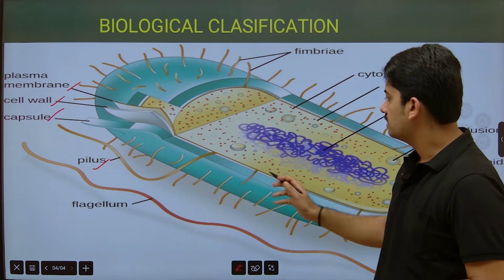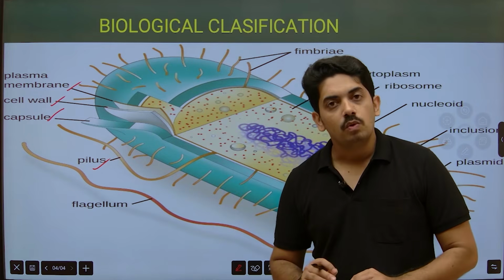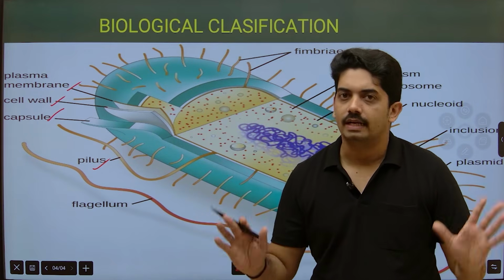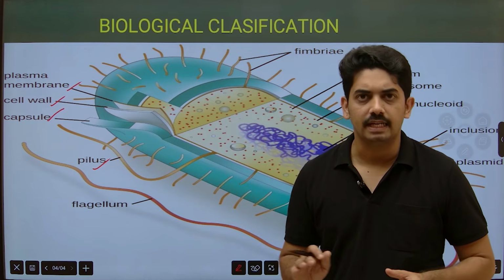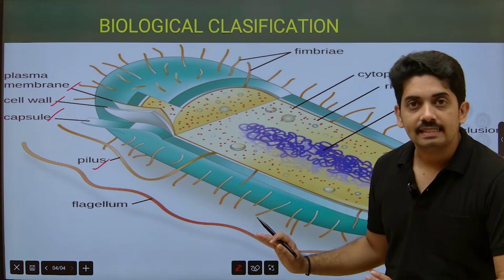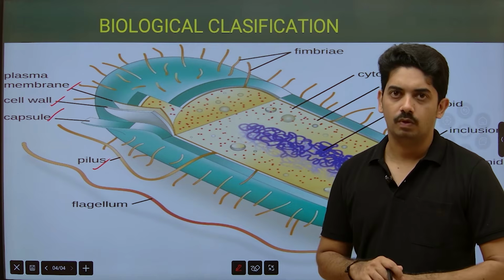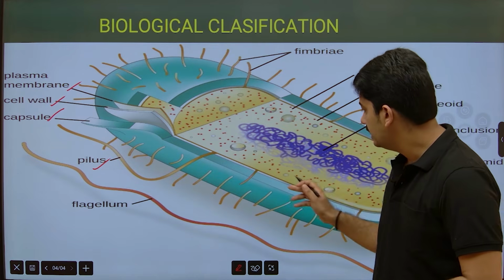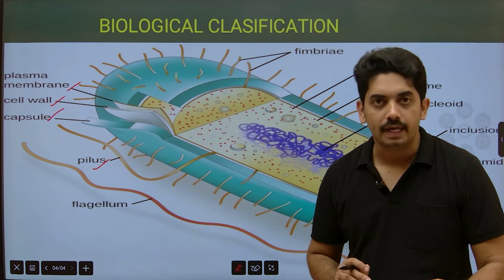Now inside the plasma membrane, it has cytoplasm. There are no membrane bound organelles here. There is no mitochondria, there is no endoplasmic reticulum. Those structures are not observed here. But it has ribosomes, and they are of 70S type. Okay, and the nucleus is present freely in the cytoplasm, so it is called nucleoid.